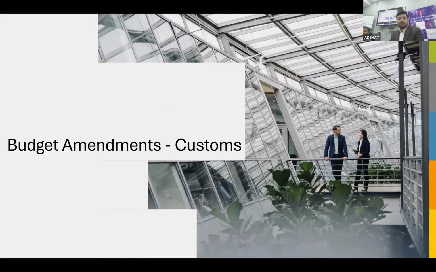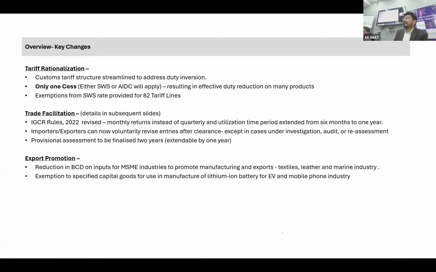Okay, so talking about the customs, as I said, generally they try to cover the tariff structure. First of all, they try to streamline the tariff structure. Generally, an amnesty scheme under customs is the most awaited change that everyone is expecting in this budget, but unfortunately we do not have that. In GST, a mini amnesty scheme is already there. I also try to cover the same, and I believe that you must be opting for the advantage of that, particularly in the case where the penalty is certain or the interest is certain.